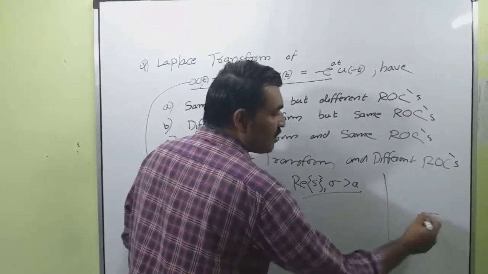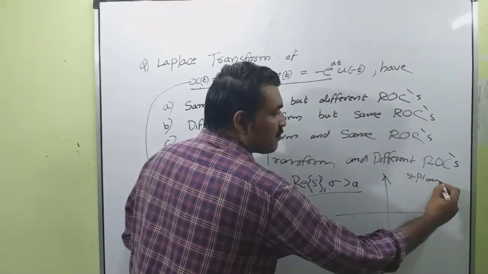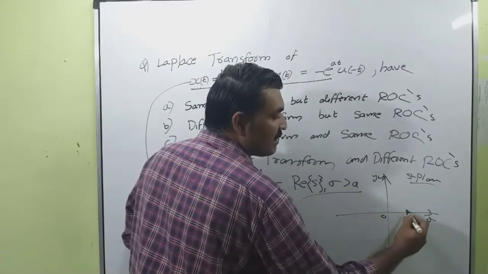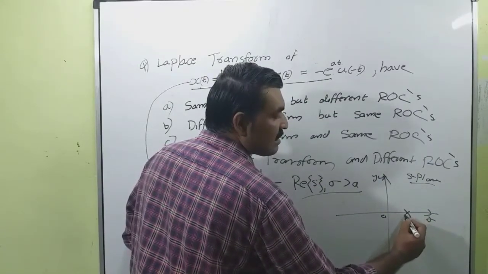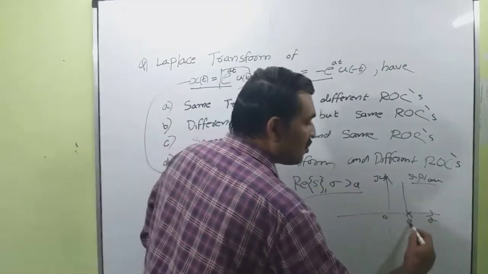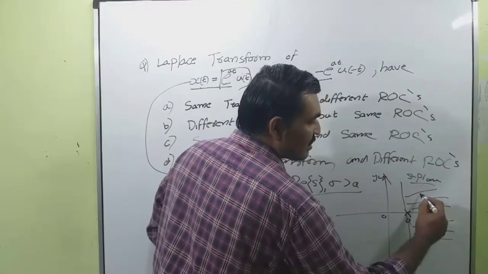So we can draw the region of convergence in the s plane. This is our s plane, sigma and j omega, so origin. Let this be a point s is equal to a. We have a pole at s is equal to a. So this is the region of convergence of X(s).